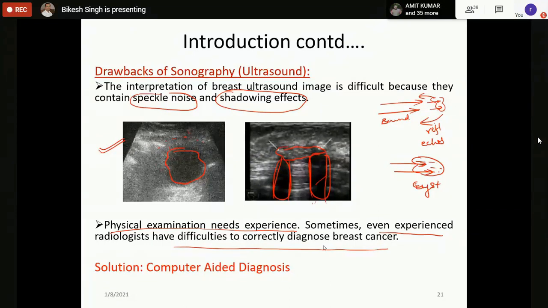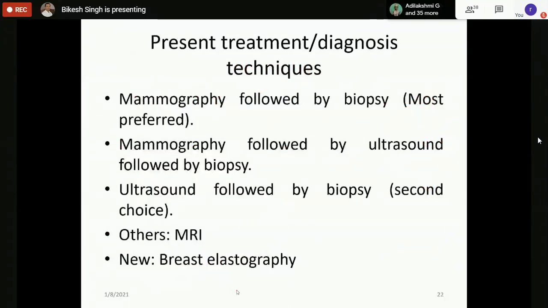So what is the solution to all these problems? Mammogram has some problems, ultrasound has some problems. The solution is computer aided diagnosis. Before going to computer aided diagnosis, we'll summarize the different modalities for breast cancer. The first one is mammography, which is the most preferred, as I told you. Mammography is a screening technique, not a diagnosis technique. It does not tell you whether it is cancer or not. It will only tell you that some abnormal area is there.